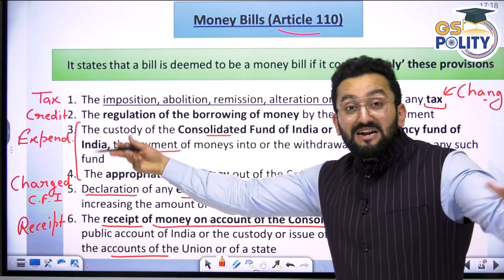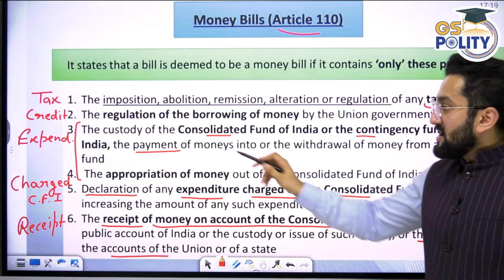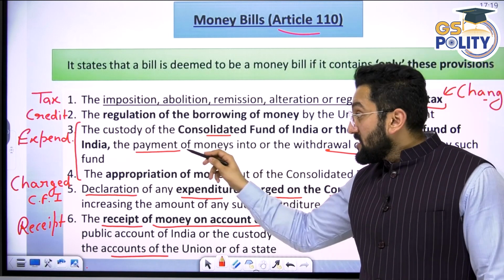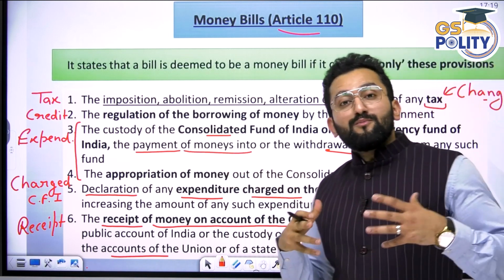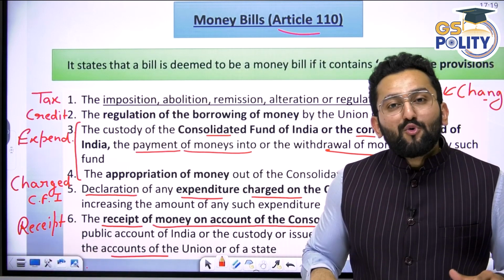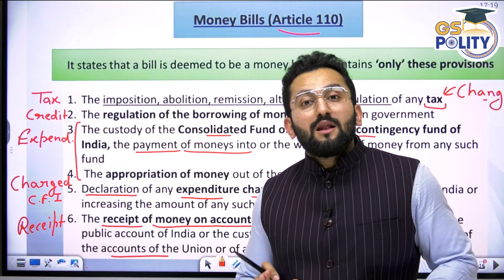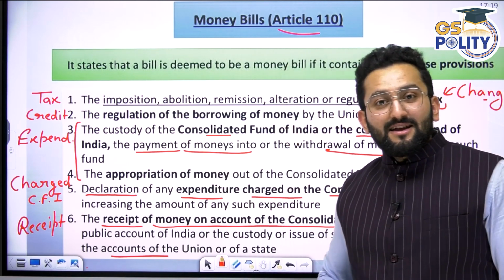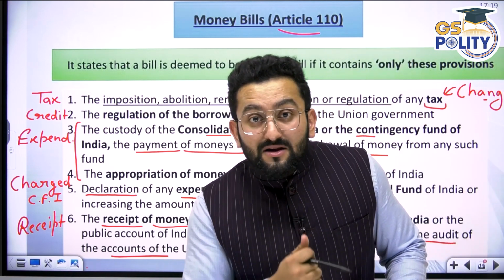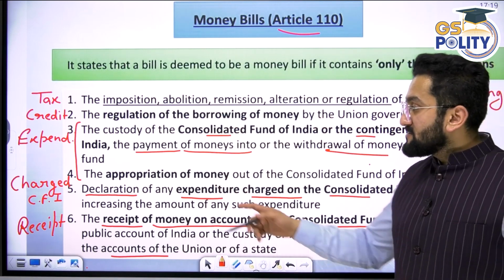Now third, expenditure. The custody of the Consolidated Fund, Contingency Fund, the payment of monies into or withdrawal of money from any such fund. Please remember, payment of money into. If you want to make a provision that now we want this additional stream of revenue also deposited in the Consolidated Fund of India, it needs to be passed via a bill. You need to make an act. If you want to draw some additional money from the Consolidated Fund of India, you need the permission of Parliament. It means you need to propose a money bill. Right? You need to introduce this bill.